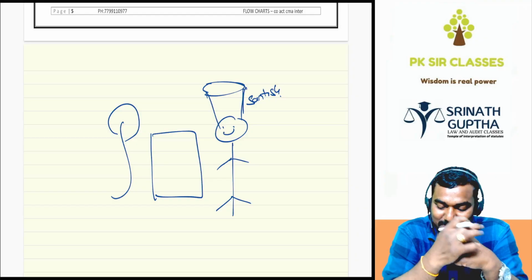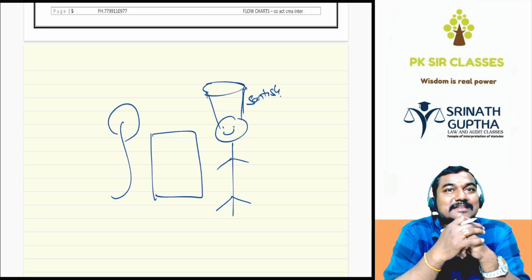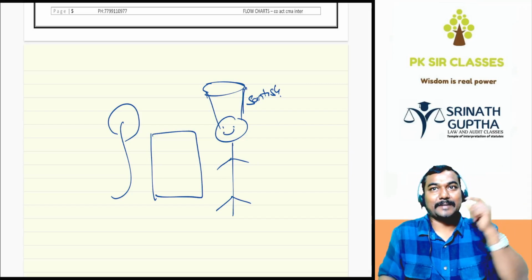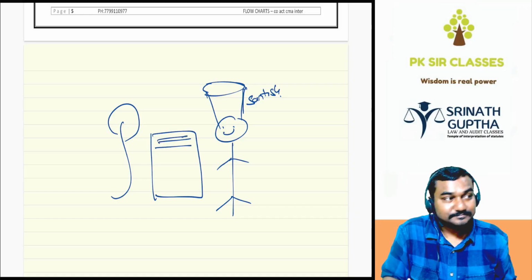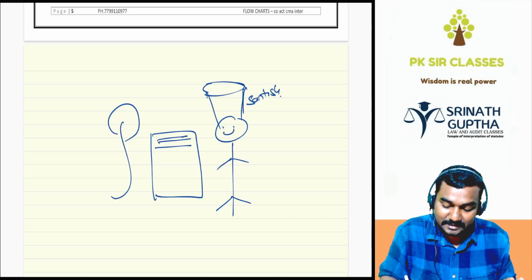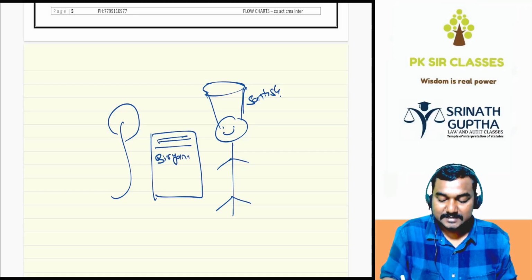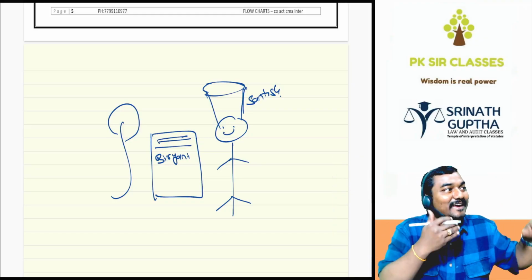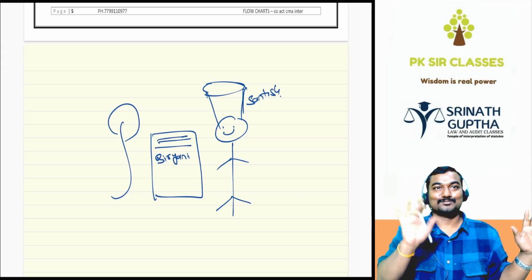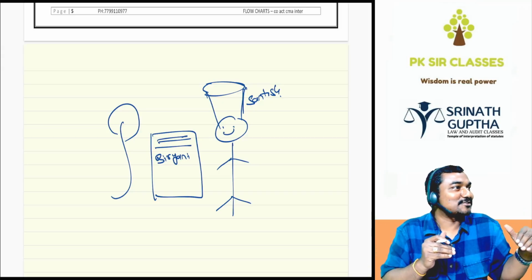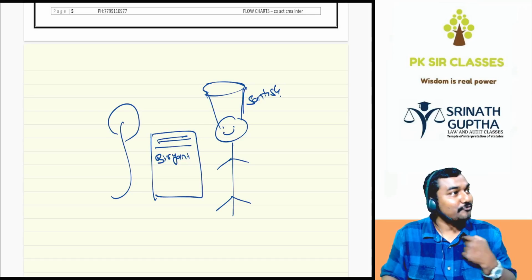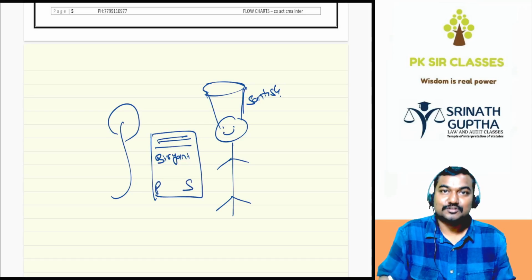So out of that emotion, Santosh resigned. When he was resigning and leaving the company, there was an agreement between Paradise and Santosh. As per the agreement, after leaving Paradise, Santosh can do any business, including a similar business to Paradise. Even Santosh can do biryani business, but he should not solicit the customers of Paradise. You should not stand in front of Paradise every day saying come, come, eat in our restaurant. You can leave Paradise and do any business, but you should not solicit the customers of Paradise. Signed by Paradise, signed by Santosh also.